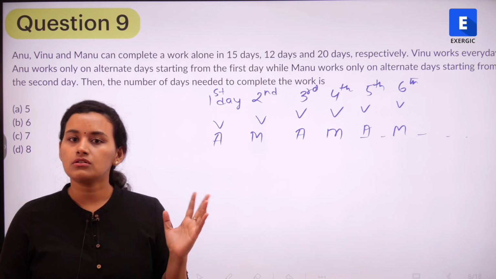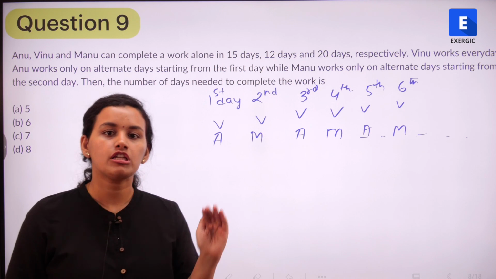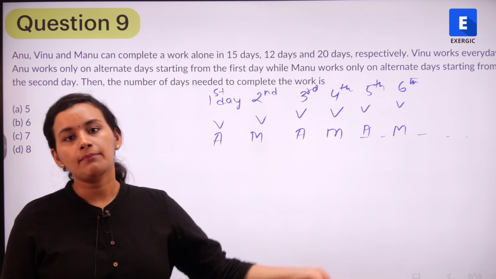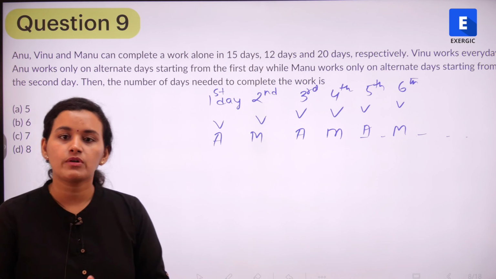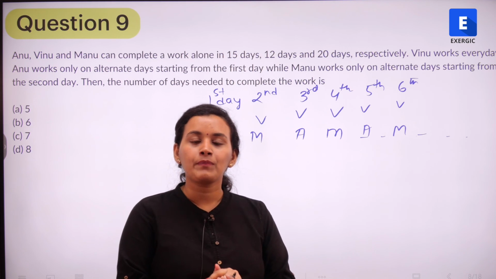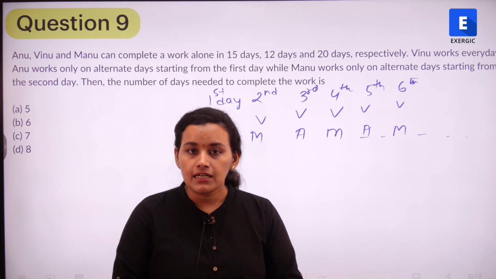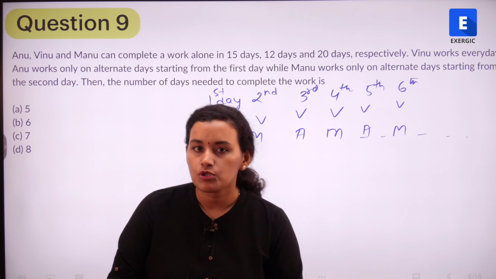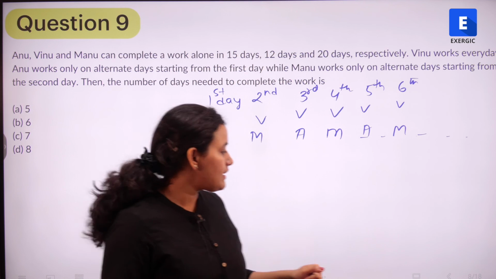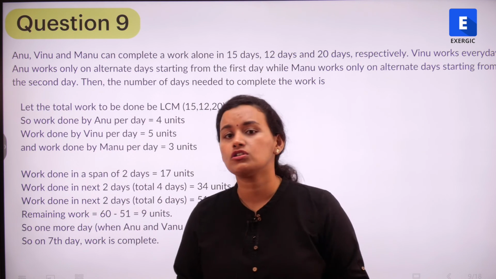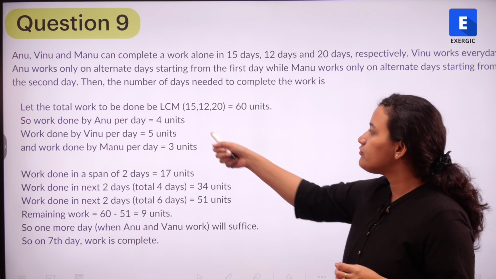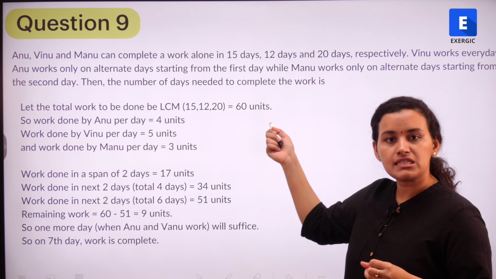Do I know what the total work is? No, we have just been given the number of days that it takes to complete the work. So in these type of situations, how do we define the work done? The work done is defined as the LCM of the number of days that they individually take, right? So let's see. Suppose the total work done is the LCM of 15, 12 and 20, that is 60 units.